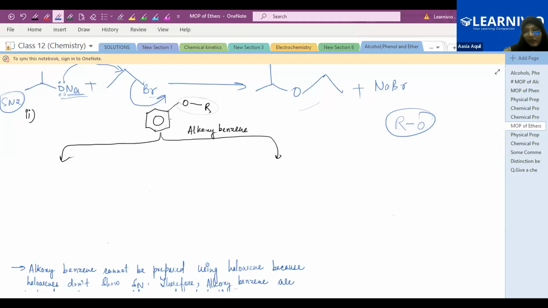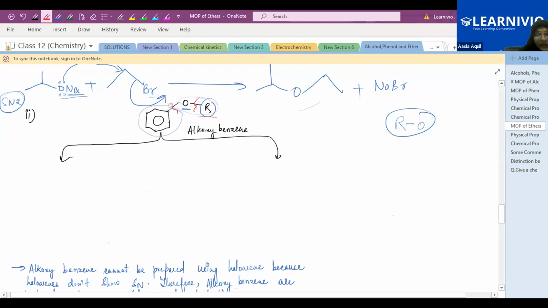your haloalkane basically, right? Now see here, there are two cases. If alkoxybenzene is given as the product, as the ether, you can see this is an ether linkage, oxygen linkage. Here it is an alkyl group and here it is the benzene ring, the aryl group. Now the question is which bond you will cleave, this bond or this bond, and from which group, from the alkyl group or from the aryl group, you will prepare the